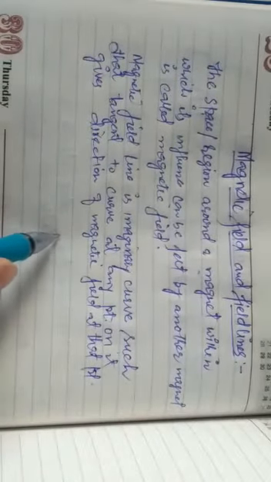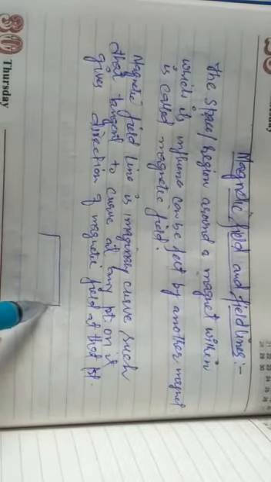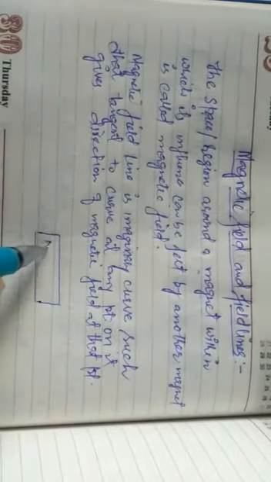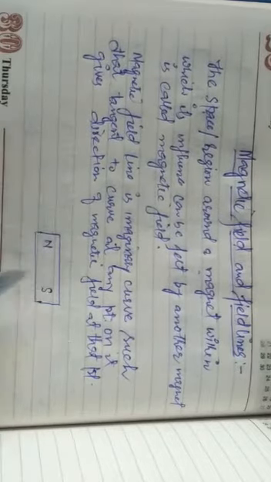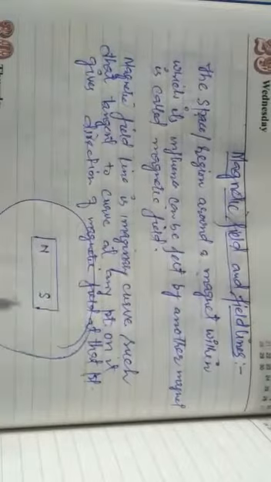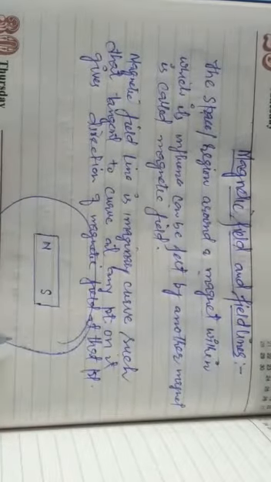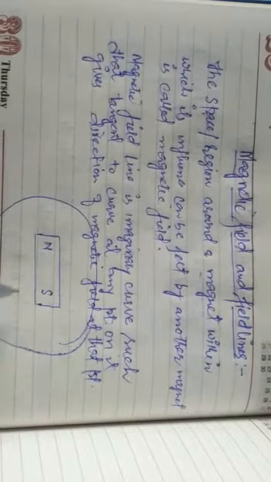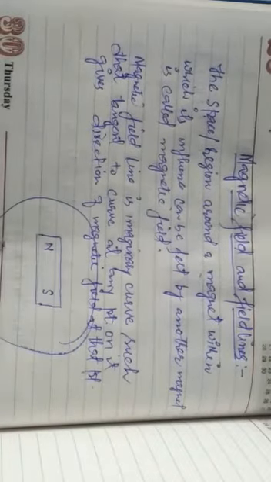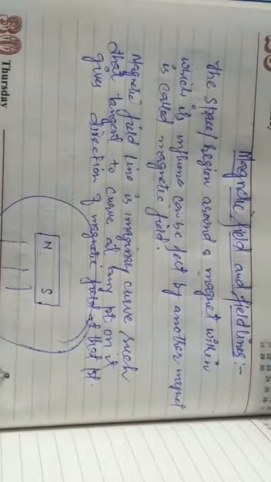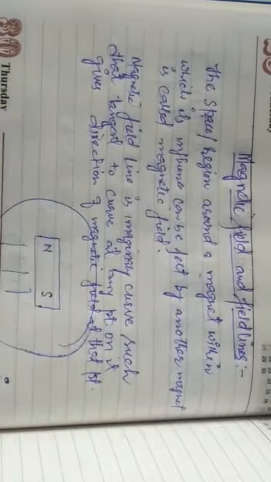For example, let us take a bar magnet. It has a north pole and a south pole, and let me take this as a region. Within this region, if I take some iron pieces or something else, then those will be attracted towards the respective poles. But if I have something outside this region, then that is not attracted.